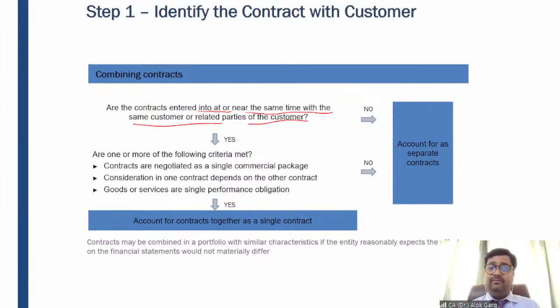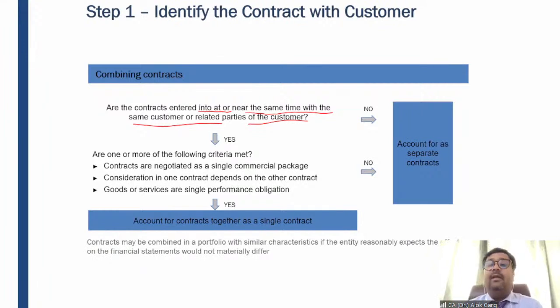For example, in my first class, I have announced that I'll take all the examples from my book, because I know that the students will buy that book if I announce this to them. They have already paid for the classes, and when they are joining the first or second classes, I have made this announcement. They have already paid the coaching fee, and now they will purchase my book also. The majority of them will purchase. So these are two different transactions entered into at the same time or nearly the same time with the same customer. Or even a related party of the customer.